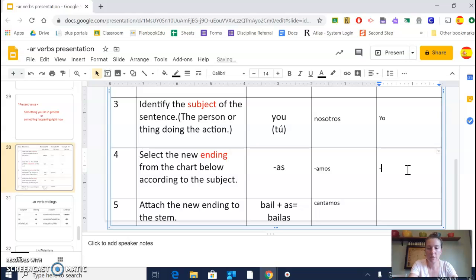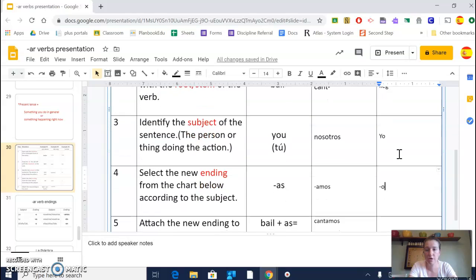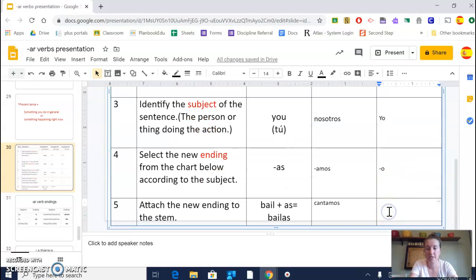All right. And number 5, attach the new ending to the stem. So what we're going to do is scroll up a little bit. Number 2, our root or our stem is LLEG. And we have just one little letter for our new ending, O. So llego means I arrive in Spanish.